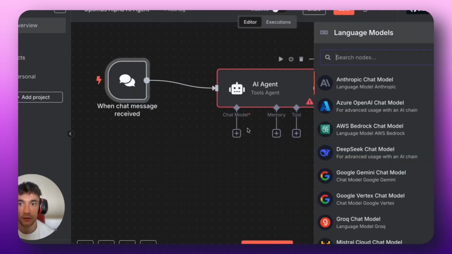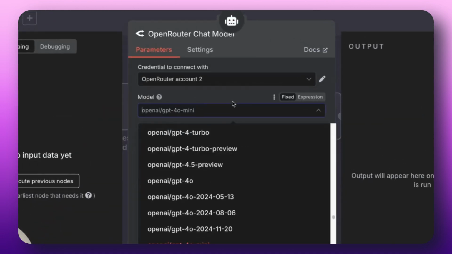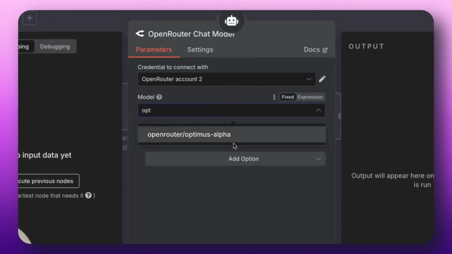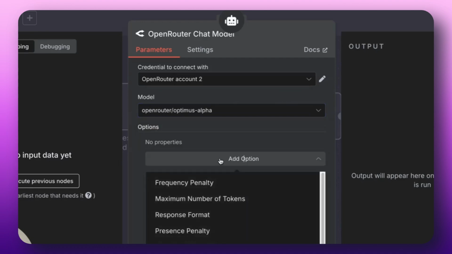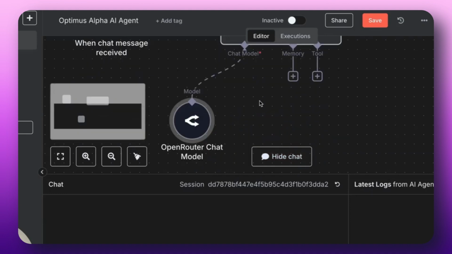And then from here, what we're going to do is select Open Router, so the Open Router chat model. And inside the dropdown here, we're going to select Optimus Alpha. That's the one that we're going to be coding with today. All right. Then I just need to check this works, make sure my credentials are working correctly, etc.